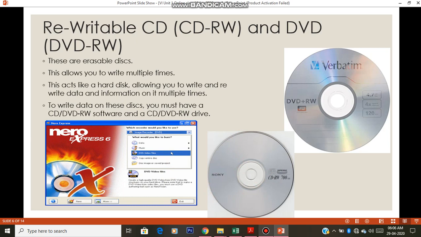The process of copying some data to the CD is called burning. Okay, you burn the CD. You burn the CD means you are copying something to the CD or DVDs. Okay, this is what rewritable.